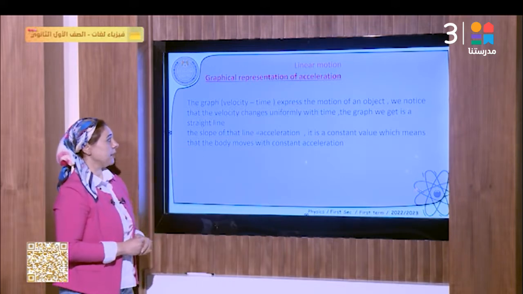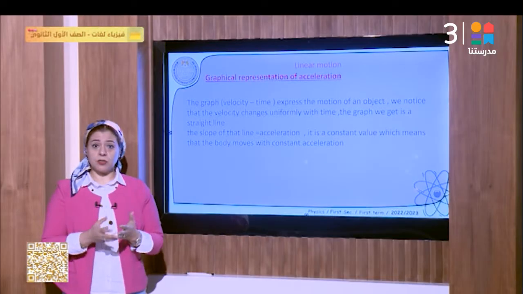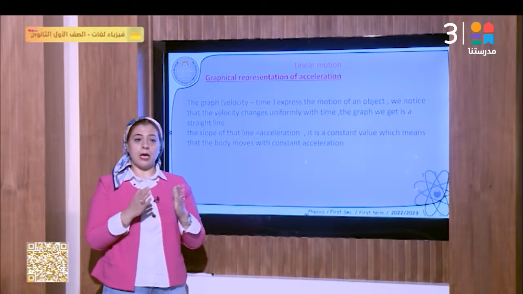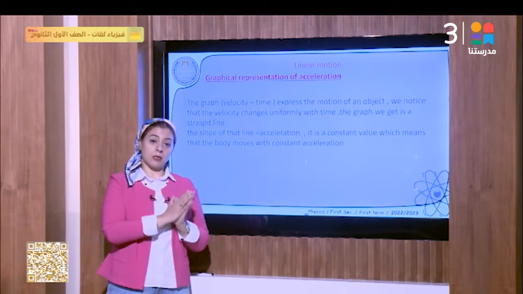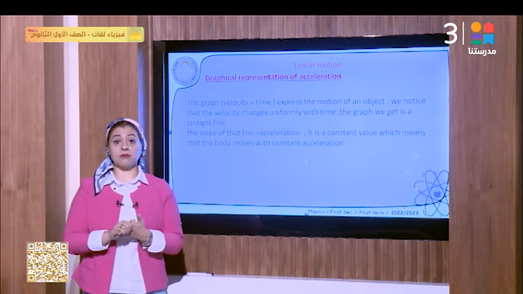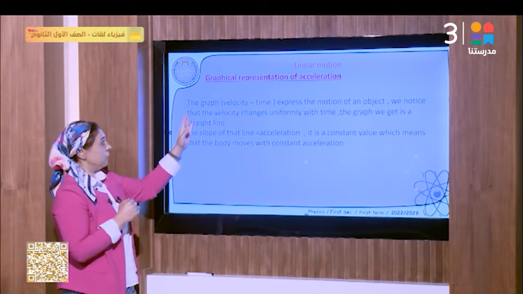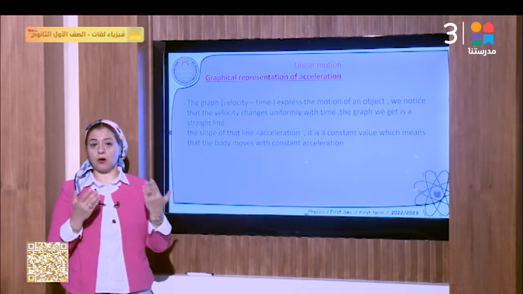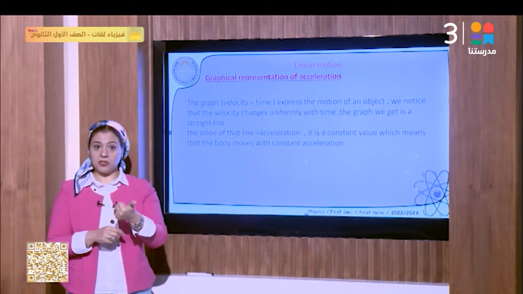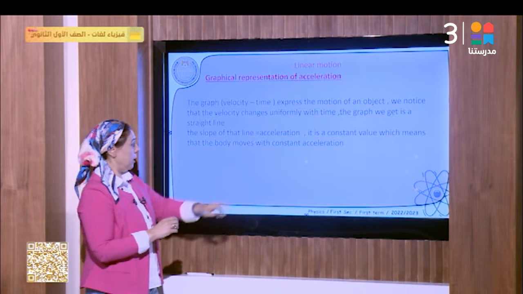Graphical representation of acceleration. We now know that when we make a graph for any physical quantity, we look at the factors that affect it, decide what goes on the y-axis and what goes on the x-axis, and see the shape of the graph, and from the type of graph we can find the type of this physical quantity, just like velocity and speed as we have taken before. So when we represent acceleration graphically, we need two physical quantities, which are velocity and time, because acceleration is the rate of change in velocity of the object.